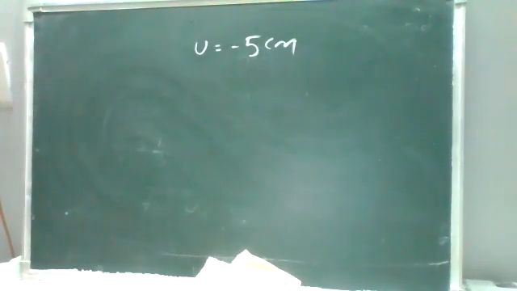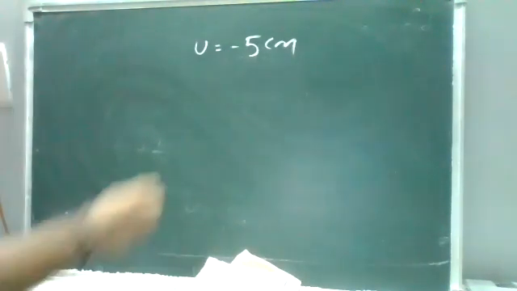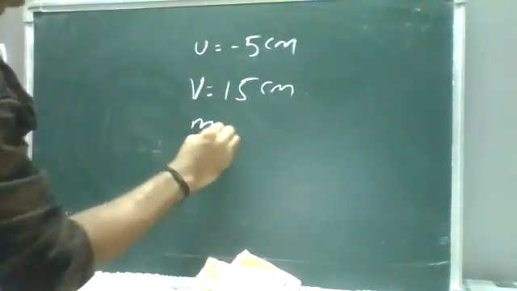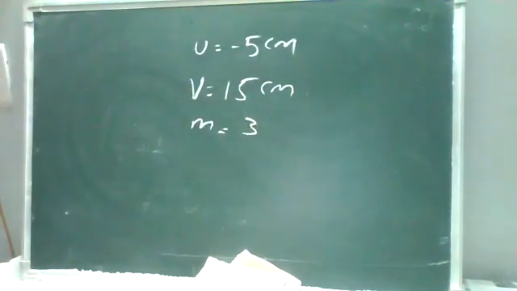v is 15 centimeters. Yes, positive. Correct. So magnification is plus 3. Yes, correct, plus 3, good. Virtual and direct. Yes, correct. So v value is 15 centimeters and magnification we will get 3. So it is virtual and direct. Magnified but still virtual and direct.